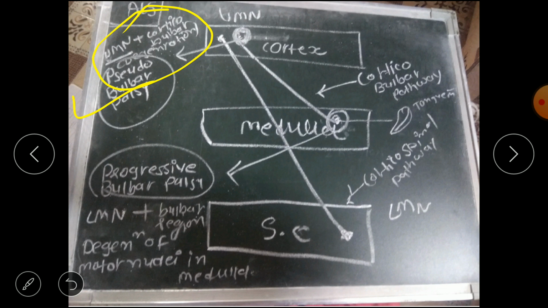The next we will discuss if the lesion involves the medulla also. So degeneration of the bulbar region plus LMN, that is known as progressive bulbar palsy. Bulbar means related to the medulla, so that includes the LMN signs. Because the LMN is involved plus the degeneration of the bulbar region, so the degeneration of motor nuclei which are present in the medulla. So the symptoms are like LMN type.